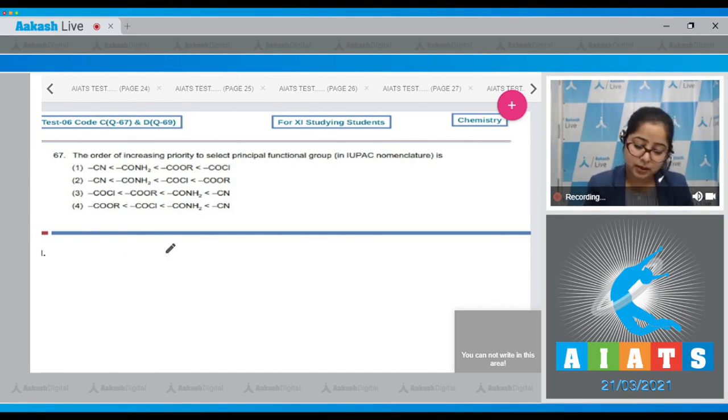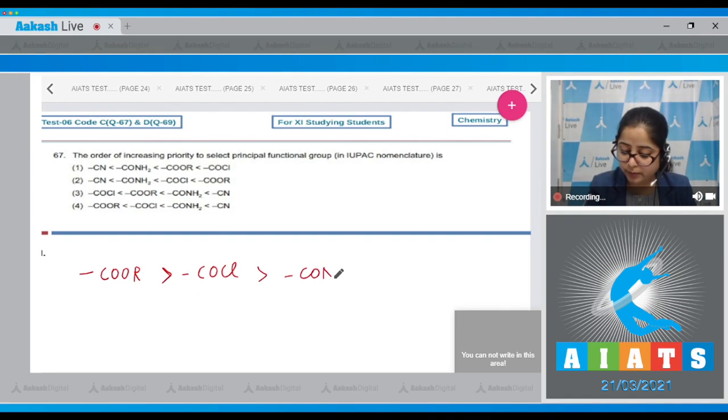So I'm writing the correct order of priority of functional groups. Among the given compounds, most priority is given to COOR, followed by COCl, further followed by CONH2, and then we have CN. That means the correct order is represented in option number 2.